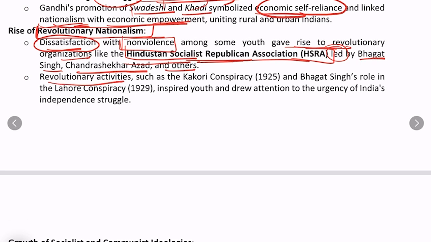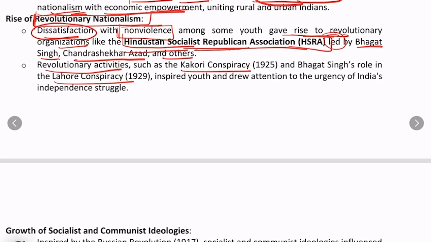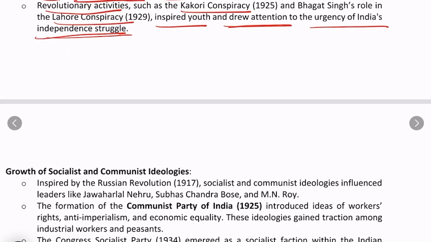Revolutionary activities such as the Kakori conspiracy and Lahore conspiracy inspired youth and drew their attention to the urgency of India's independence struggle. People felt that it was very important and urgent to make India independent.